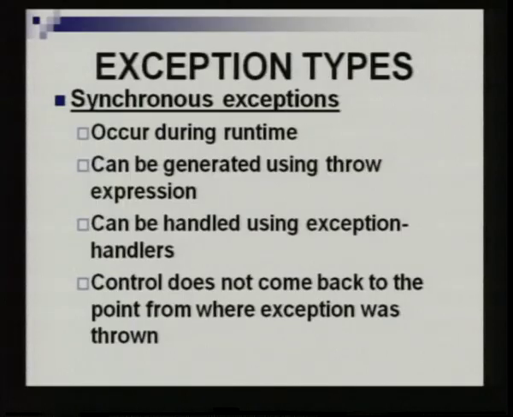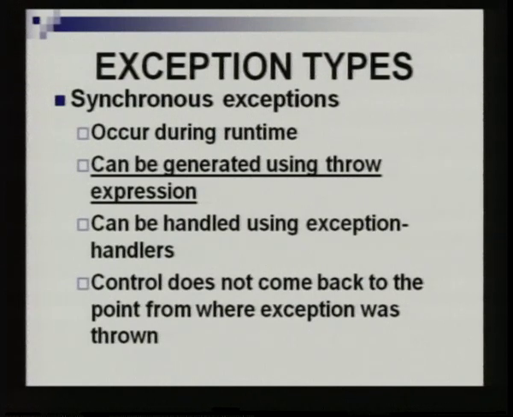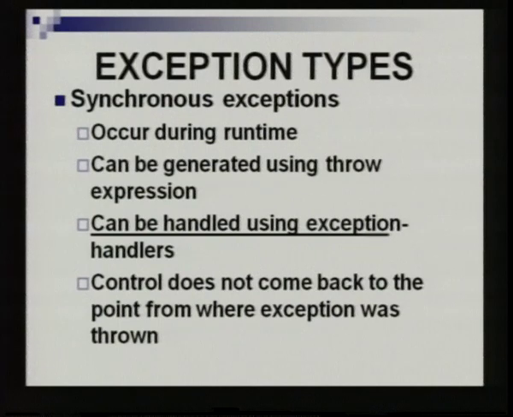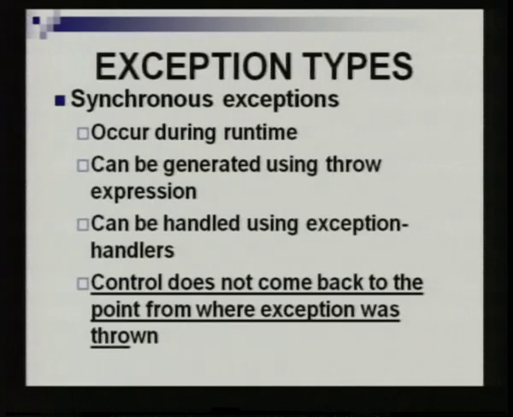There are two types of exceptions in C++, synchronous and asynchronous exceptions. So, what are they? Synchronous exceptions occur during runtime. They can be generated using a throw expression, can be handled using catch handlers, and control does not come back to the point from where the exception was thrown. So, once an exception is raised, it is thrown, the catch handler is executed, and control continues after the catch block only. It will not go back to the try block, or to the point where the exception was thrown. These are the normal types of execution, synchronous exceptions.